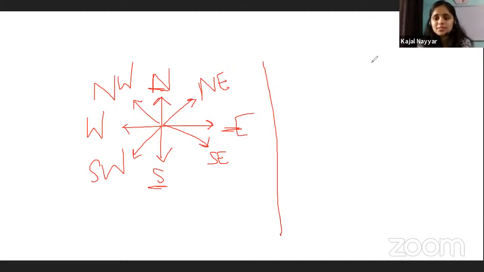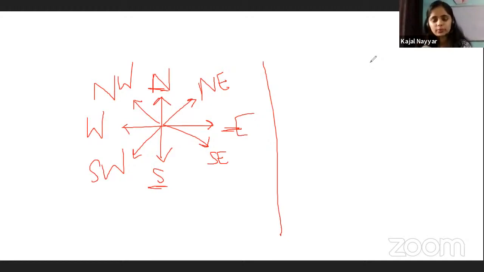When they say that the classroom is in this direction, or that the classroom is to the southeast of the library, you need to quickly identify which direction is southeast, and you have to mark your answers quickly. So that is the key, that you need to know all these directions.